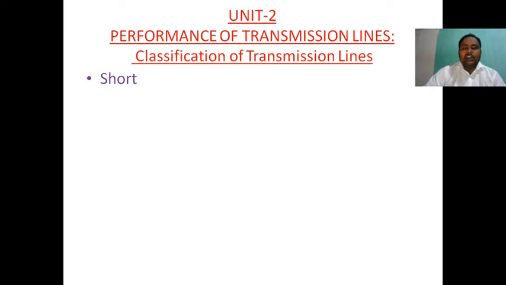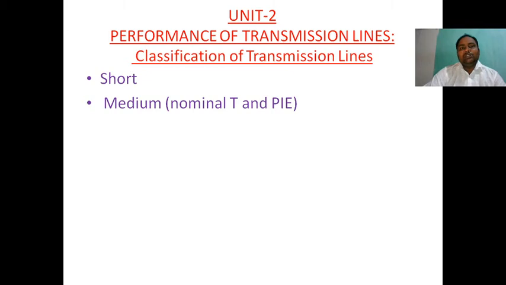We have three categories. The first one is the short transmission line, then the medium transmission line. In the medium transmission line, the capacitance effect causes three categories: nominal T, nominal pi, and another one, the end condenser method.